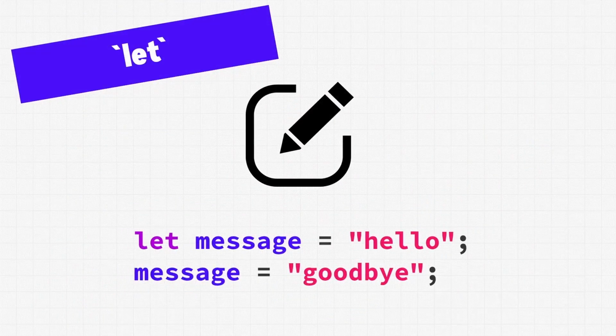To create a variable binding, we need to use a keyword, and the first one we'll be looking at is the let keyword. When we use let, it allows us to reassign data to that binding later. This allows us to easily make modifications to that variable when we need to. So whenever you have a situation where you need to reassign data back to the same variable, we'll be using the let keyword to do that.